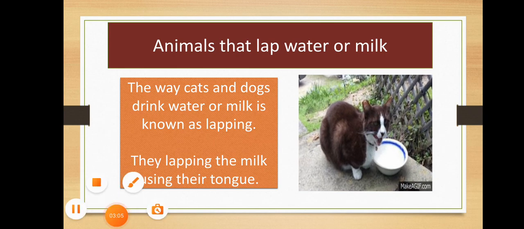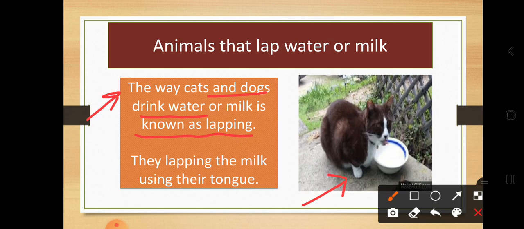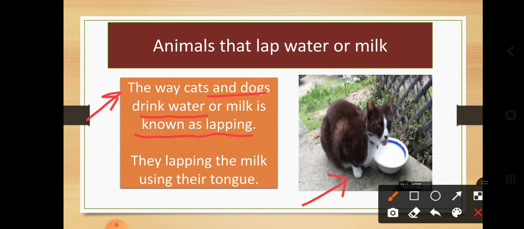You can see here how this kitten is lapping. This is not water, this is milk, white as it is. How do we drink water? We use our hands to drink water. But what about animals like cats and dogs? The way animals drink water or milk is known as lapping.